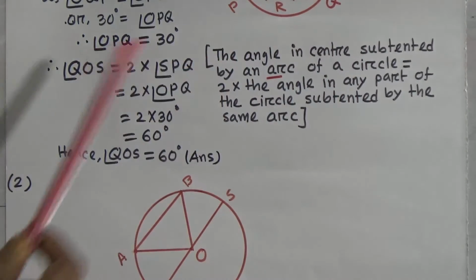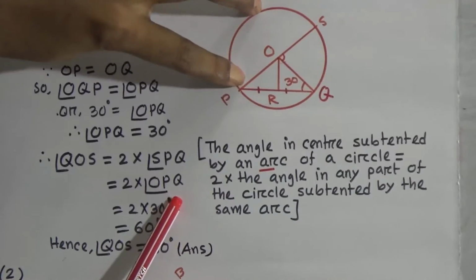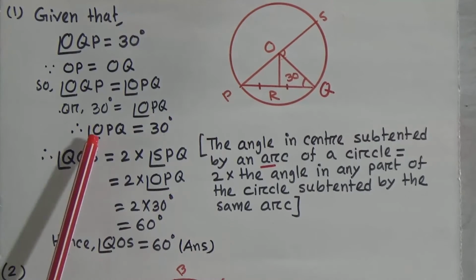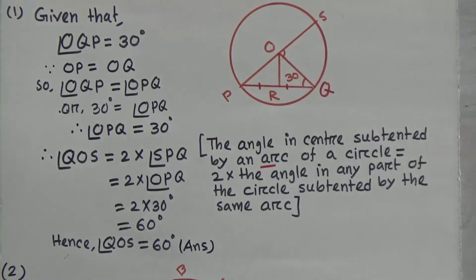Okay, student, look, SPQ and OPQ represent the same angle. Therefore, we can say SPQ and OPQ are equal. And already given OPQ equal to what? 30 degree. Therefore, 30 degree into 2 equal to what? 60 degree. Hence, QOS equal to 60 degree.